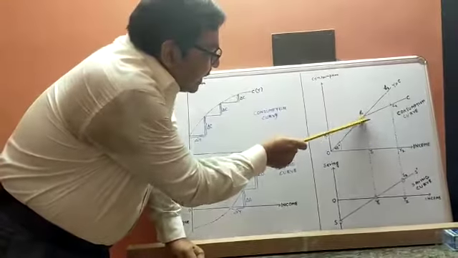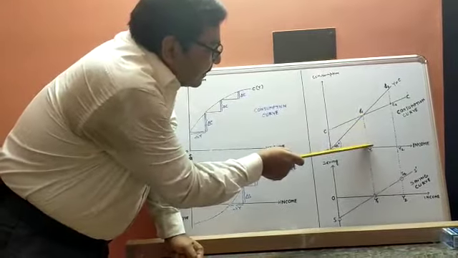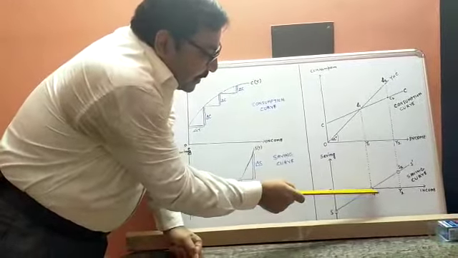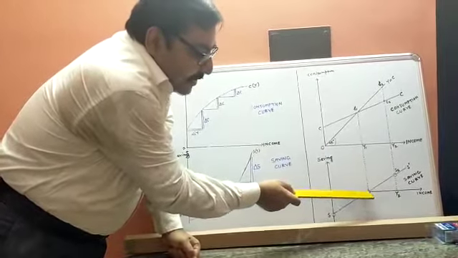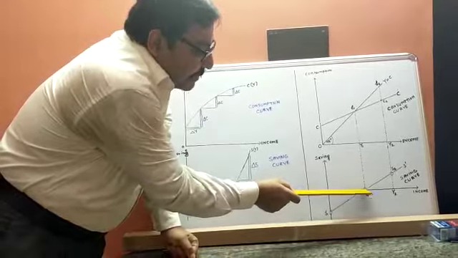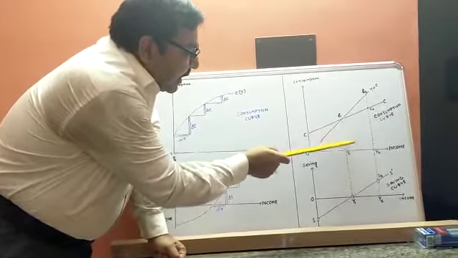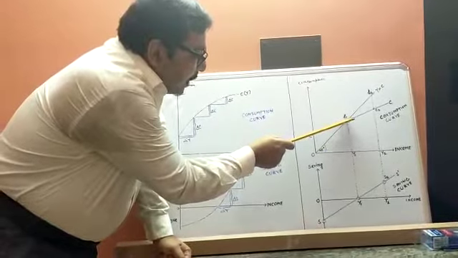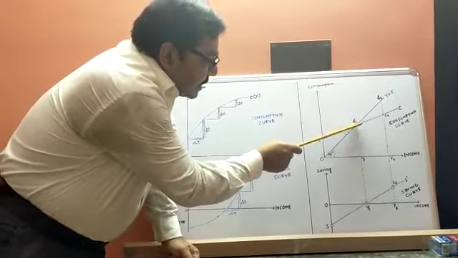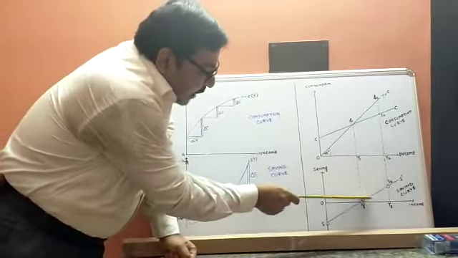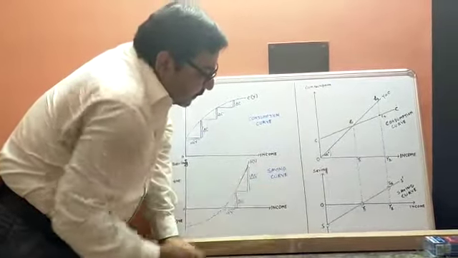So at this point, income is equal to consumption. If income is equal to consumption, savings must be 0. So the savings line cuts the axis. When it cuts the x-axis, that means saving is 0. So corresponding to the consumption point B1, we get the point Y1 where saving is 0.